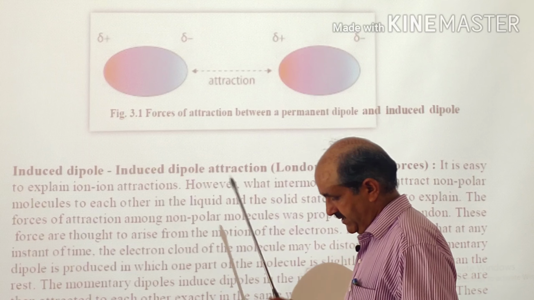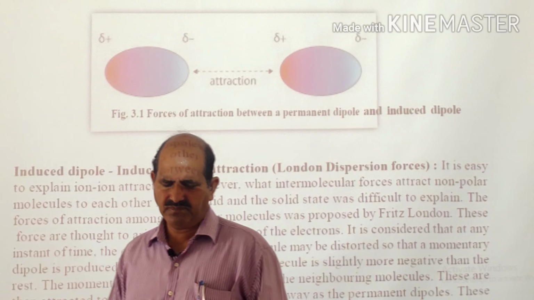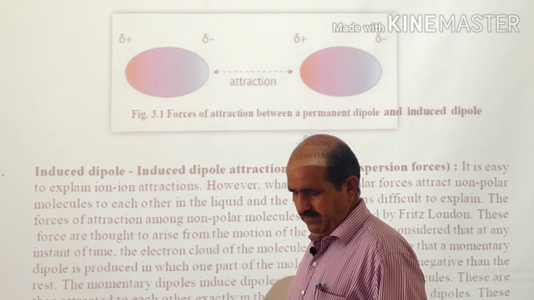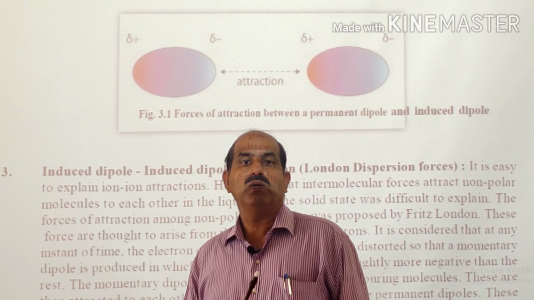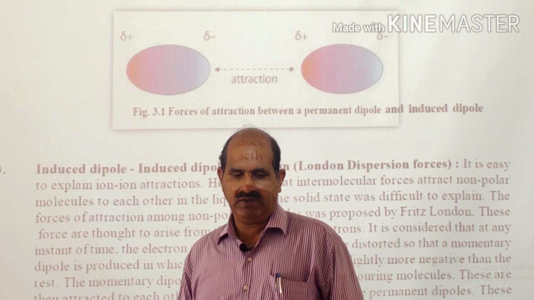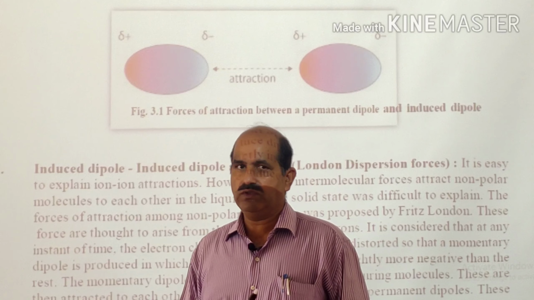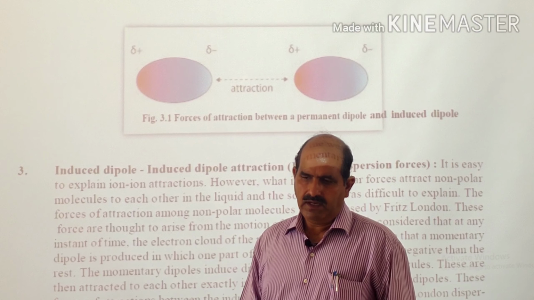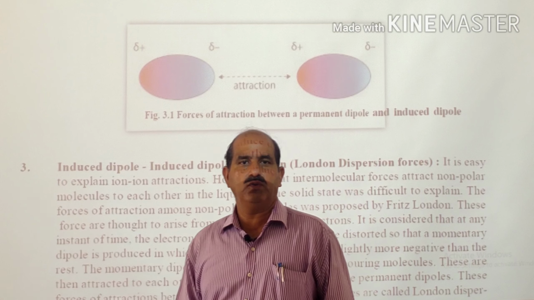This is a very interesting case, and this will be the weakest intermolecular force of attraction. Actually, this induced dipole attraction exists between two non-polar molecules. When there are non-polar molecules, their electron cloud is symmetrical, and there should be no interaction between them.